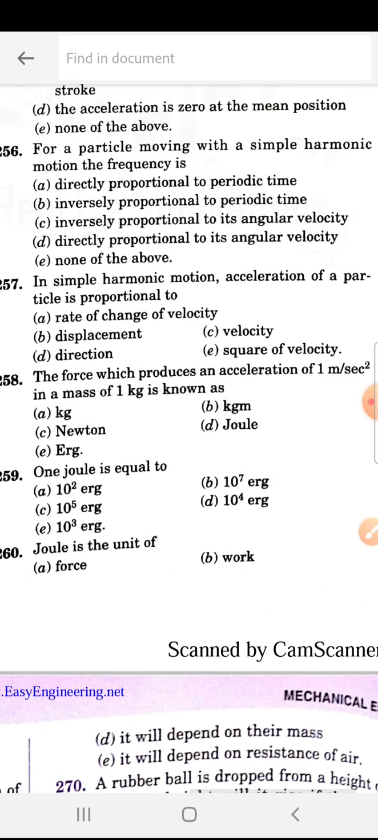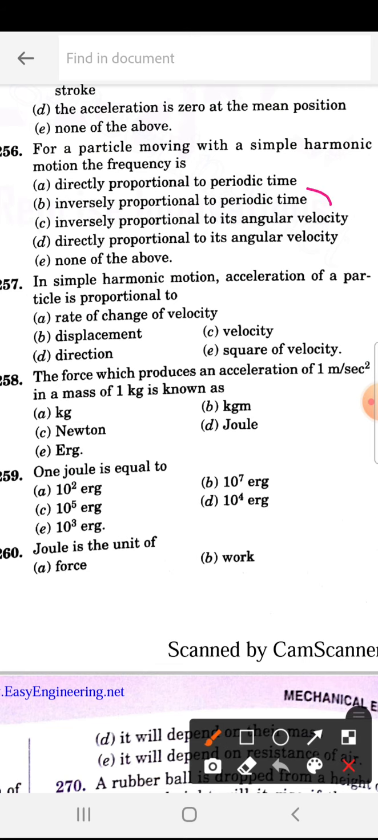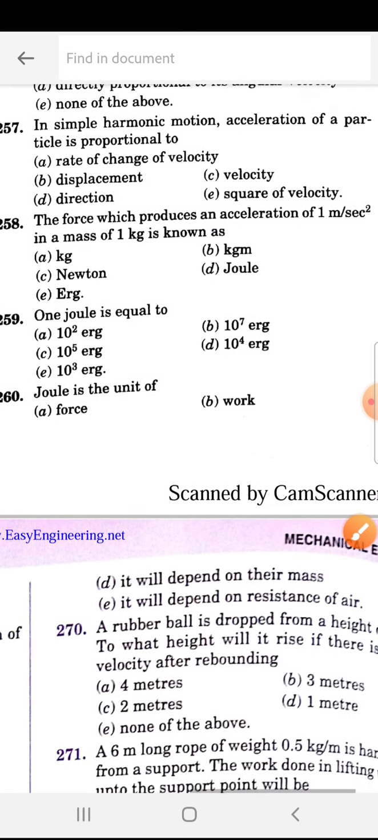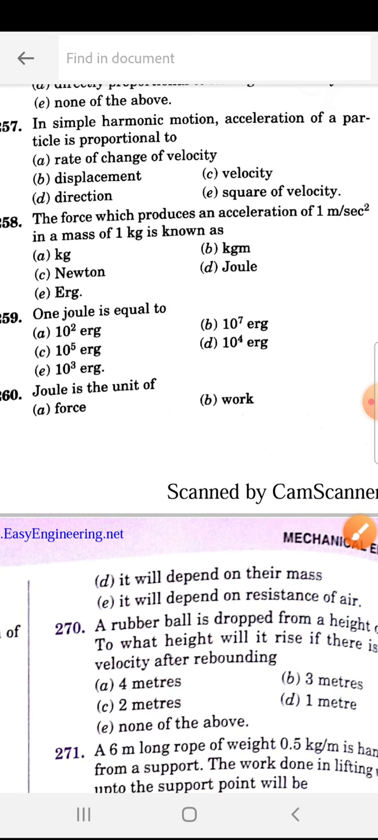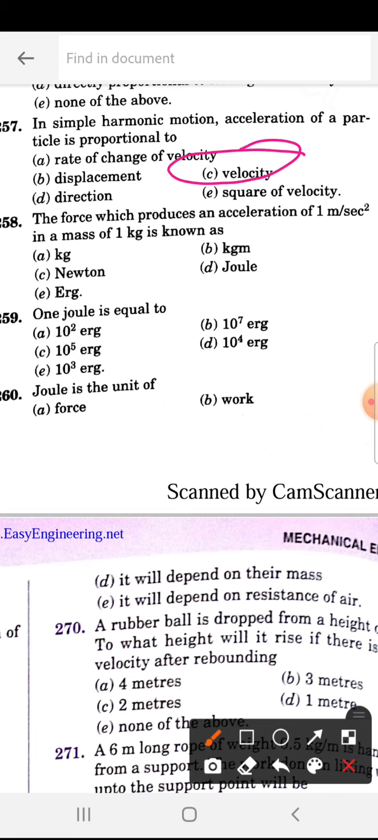256. For a particle moving with a simple harmonic motion, the frequency is, 256 is B, inversely proportional to periodic time. So f is equal to 1 by T, that one you know. If in a simple harmonic motion the acceleration of a particle is proportional to, 257 is B, velocity. So acceleration is v square into r, just now we did.